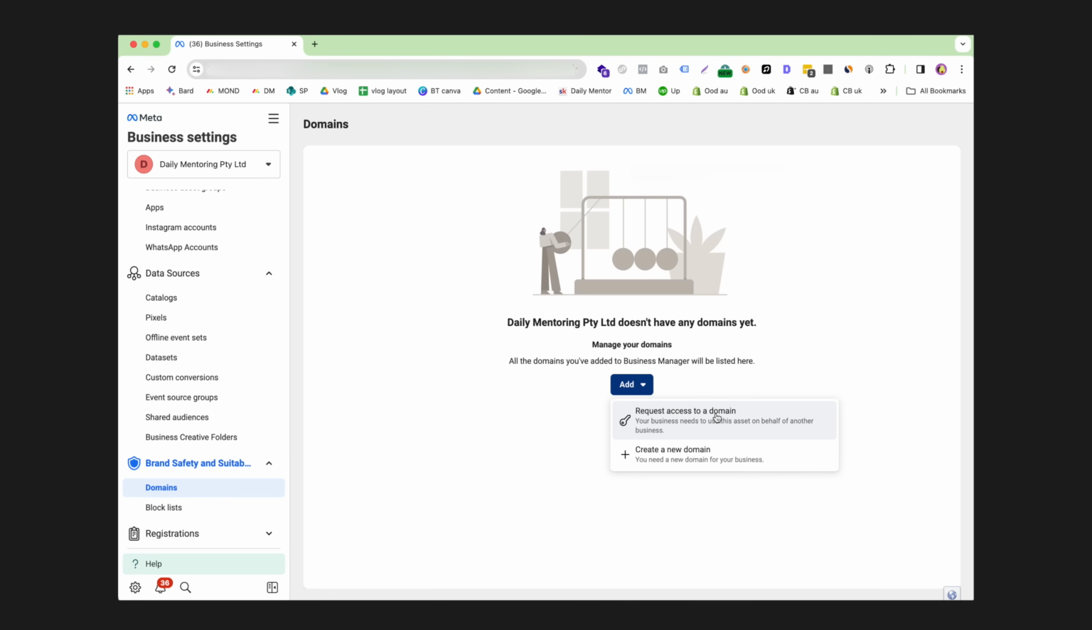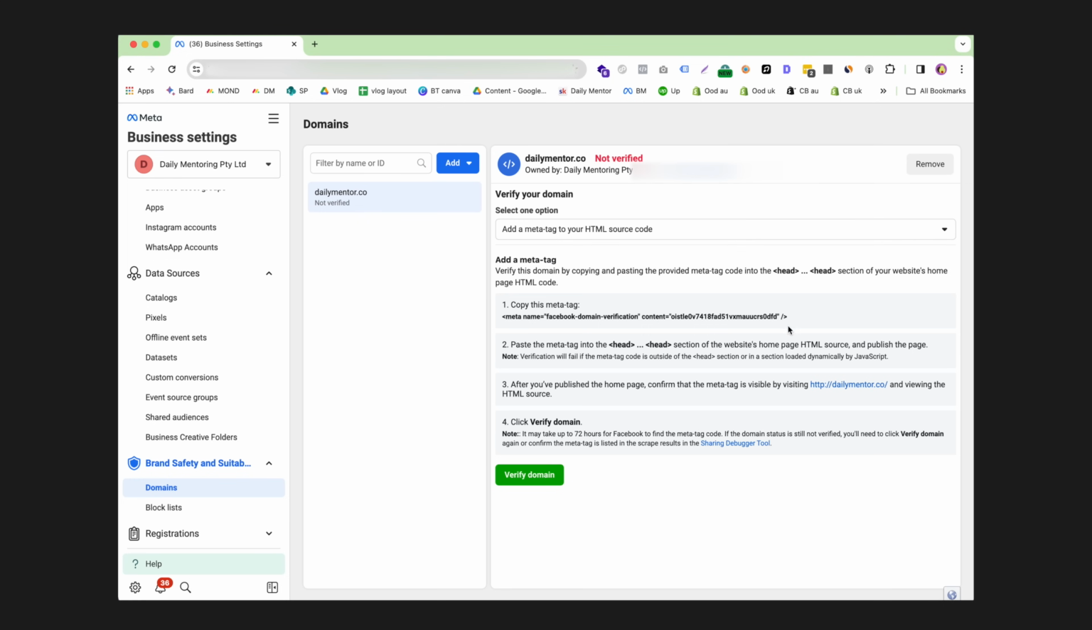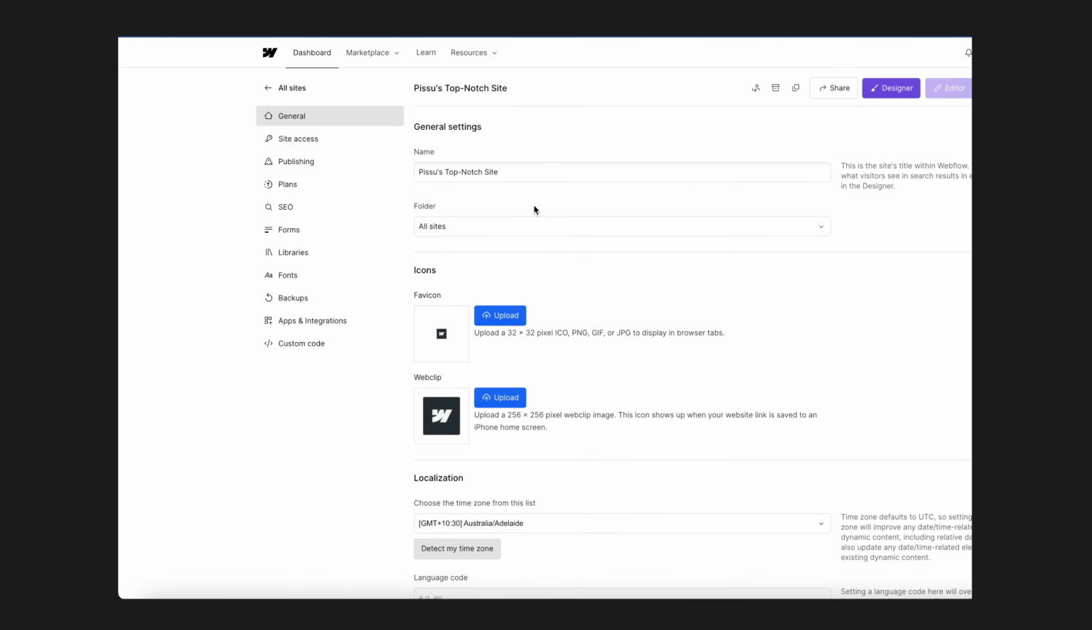Now, we're almost done with our settings, but we need to come down to brand safety and click domains. We're going to click add domain, click create new domain, and just simply enter your website details. You'll then be prompted to copy and paste this meta tag in between the head and head tag on your website, which is super simple to find on all platforms like Shopify and Webflow. In Shopify, it's in the theme settings, and Webflow, you can just click here and then paste the code.